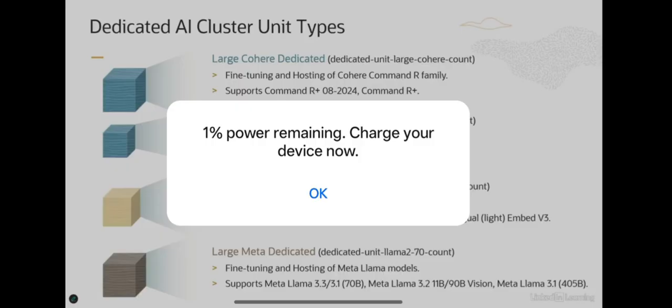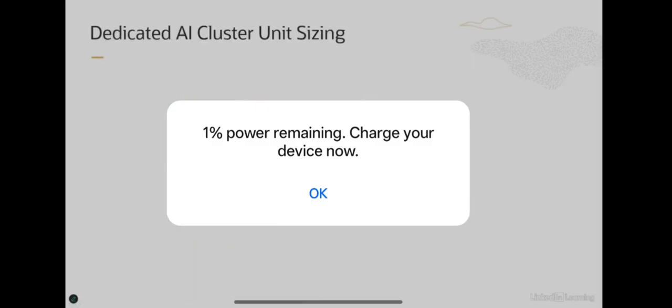So the thing to keep in mind is you have these 4 unit types. If you are using cohere models, you would be running either large cohere or small cohere, whether you're fine tuning or hosting, customizing these. If you are using embedding, you would be using the embed dedicated AI cluster type. If you are using llama models, you will be using the large meta dedicated unit type. You will not mix and match. So these are clearly defined. These three are for cohere, and then this one is dedicated for meta llama models. Now let us look at how they are used in practice.